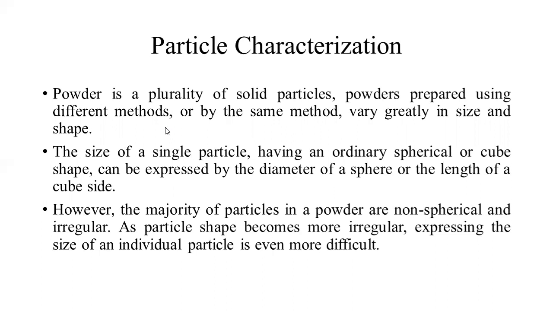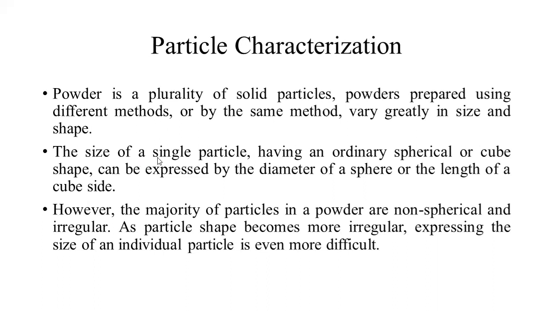It means that there are different methods for the preparation of powders, and we will study those methods in upcoming lectures. But the reason is that whatever method you use, you cannot actually get powders with the same size and shape, because we utilize different techniques for powder manufacturing. We grind them, we comminute them. So particle size is an important characteristic, and it varies in different methods of preparation of powders.